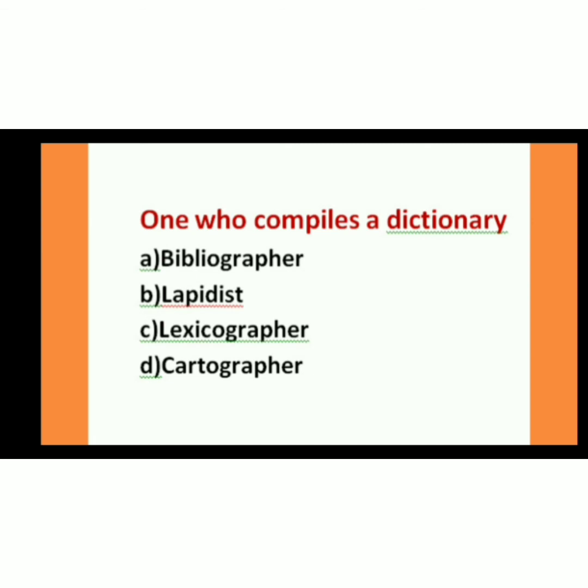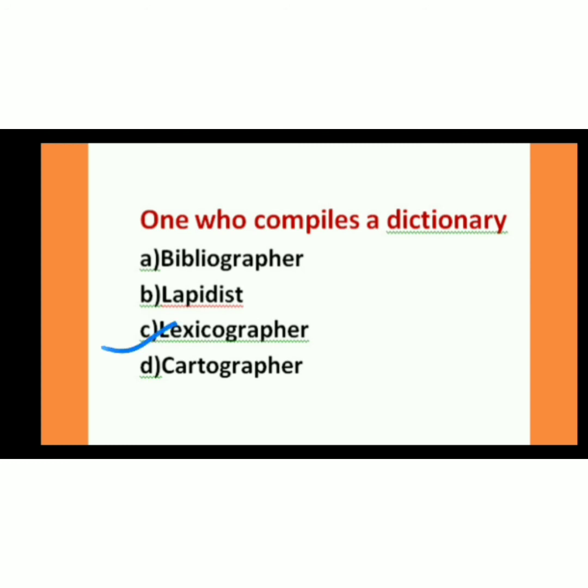One who compiles a dictionary. Now, dictionary is coming here. Dictionary, it contains words, right? So I will see the option जिसमें कि word आए. Option जिसमें word आए वो मेरा आंसर हो सकता है. So bibliographer, lapidus, lexicographer and cartographer. Now, graph हम ले सकते हैं because graph means to write, लिखना. But dictionary means words, right? Carto means map. Lex, I know that lex means word. So I will go with lexicographer.